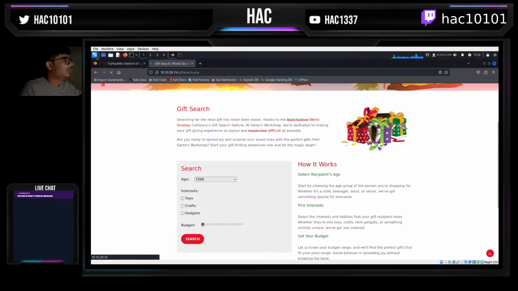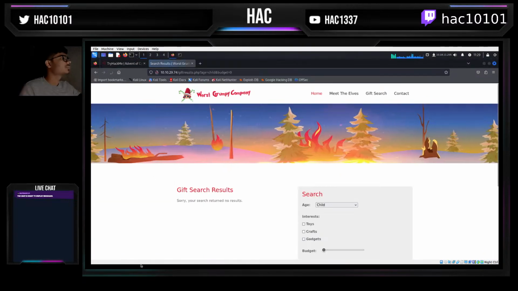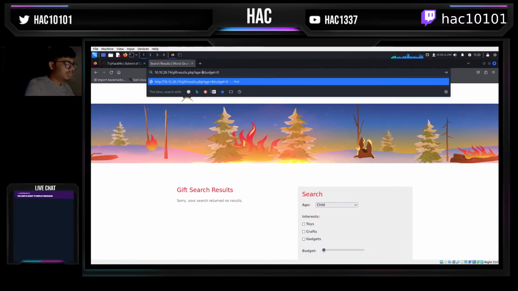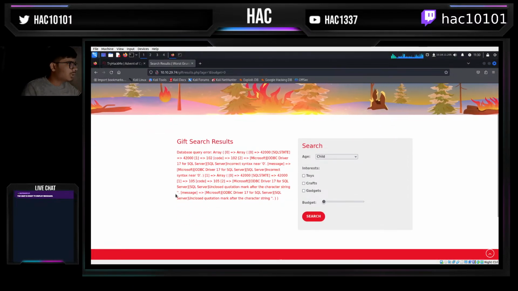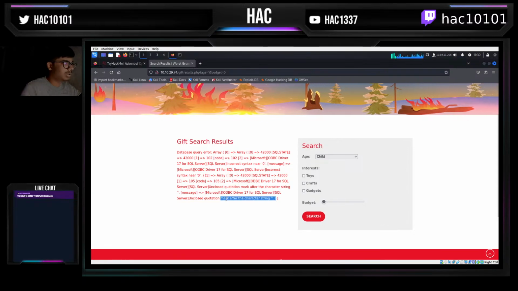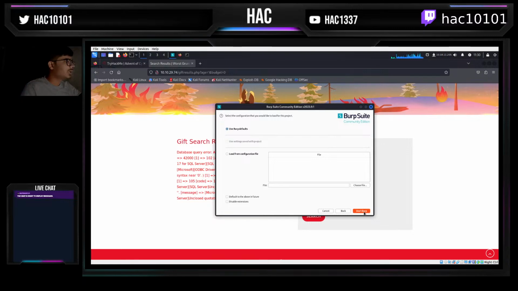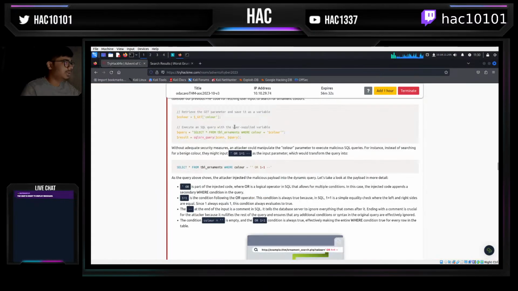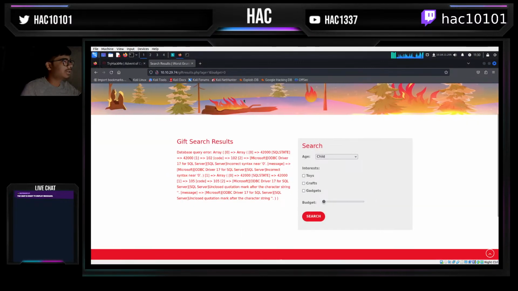In the meantime, I will probably start my Burp Suite. Okay, so maybe we can do, what if we give a simple quote? Yeah, we see an error. This looks like a Microsoft web SQL server, which could be MSSQL, I believe. And there's a good chance that there is an SQL injection. I can definitely try something like this.